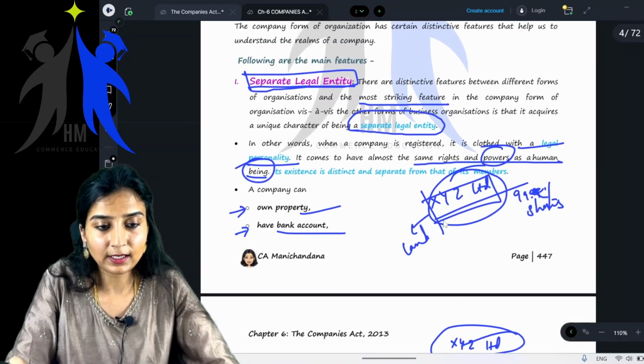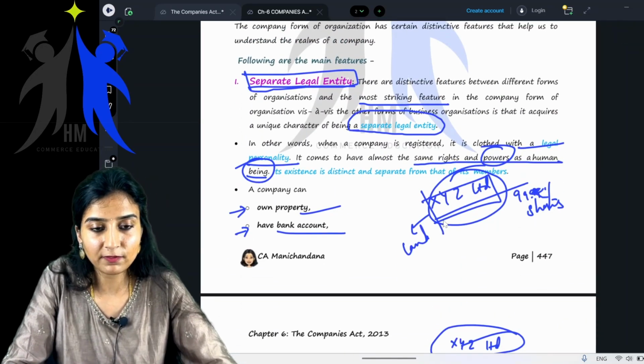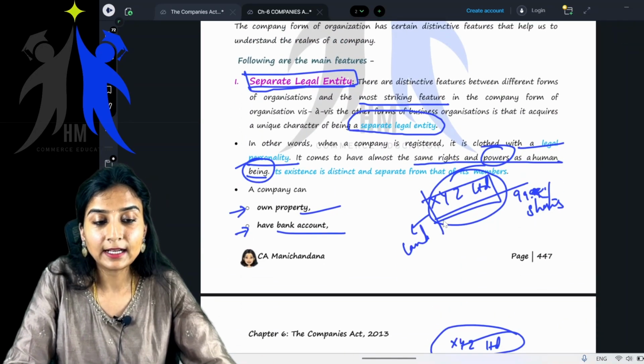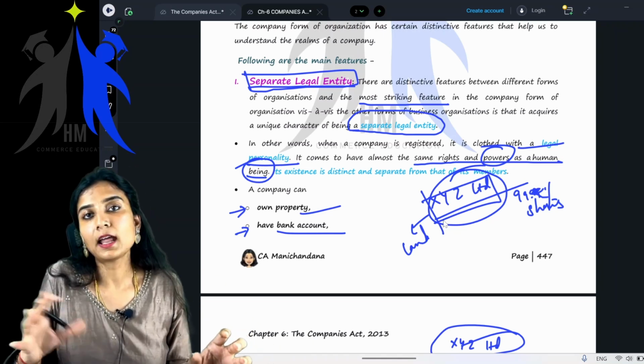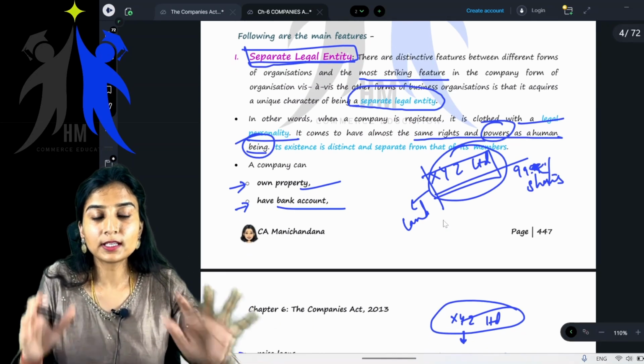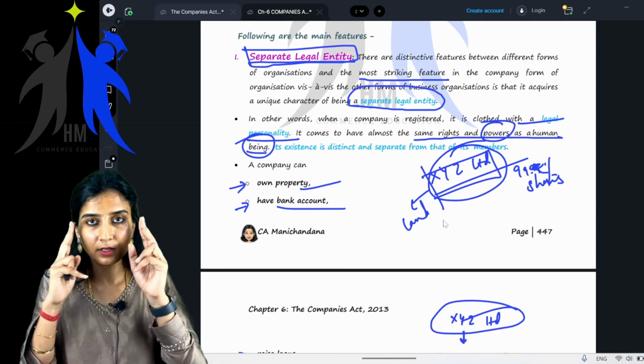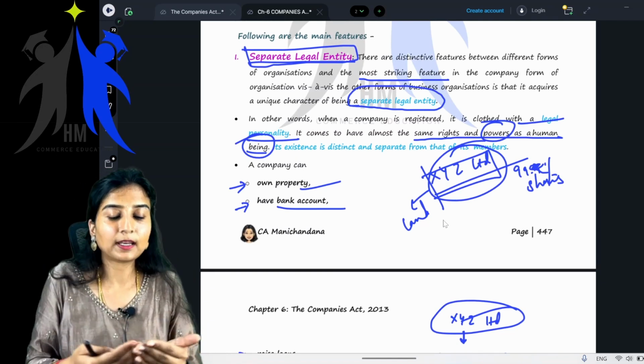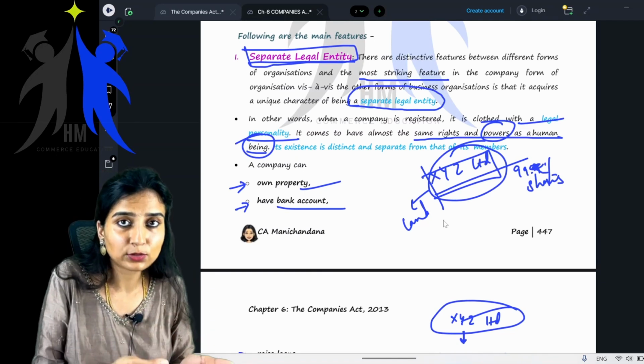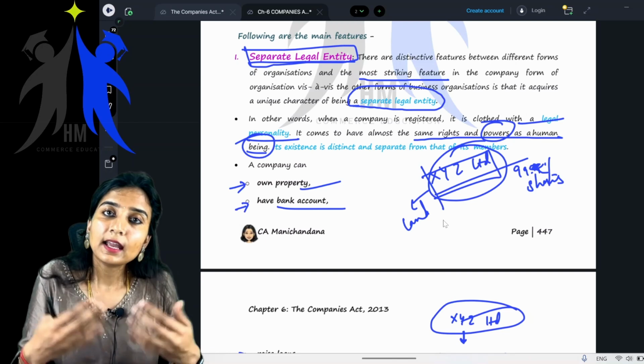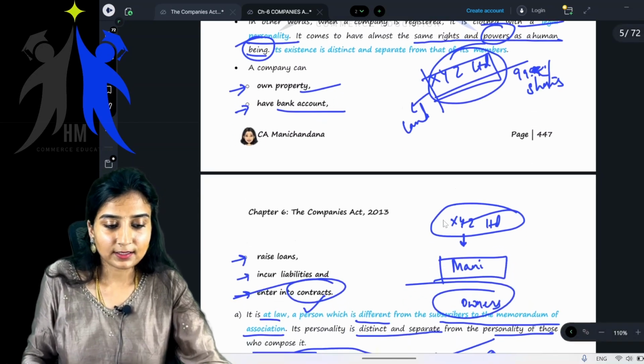Okay, separate legal entity. What is this? This is one of the most important features of the company form of organization. They tell that the company is different and the members are different. Also, it is distinct and separate in the eyes of law. It can own property, it can have bank accounts, it can raise loans, it can incur liability, it can enter into contracts with others, right?